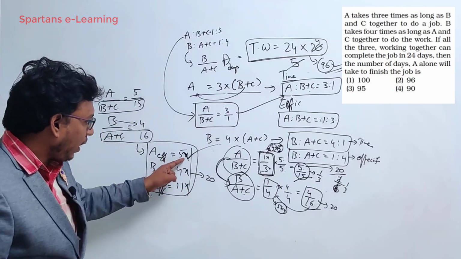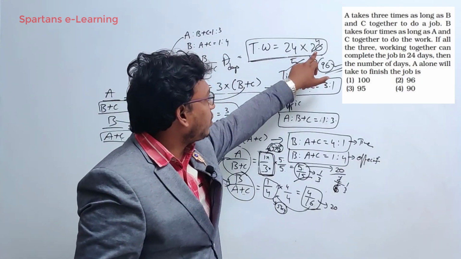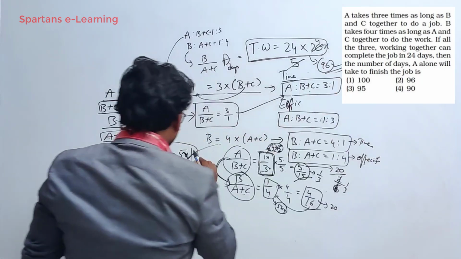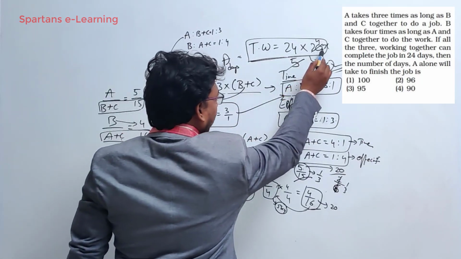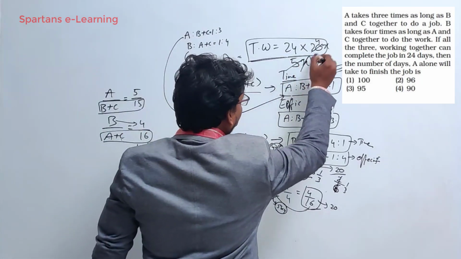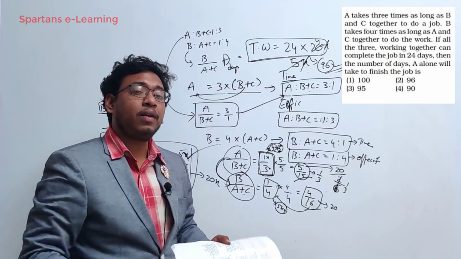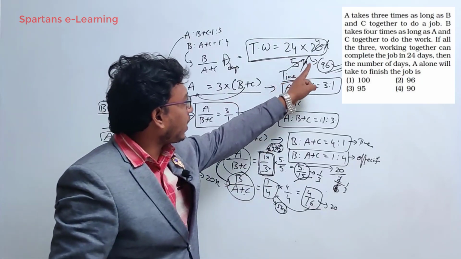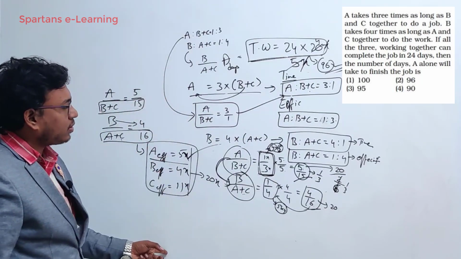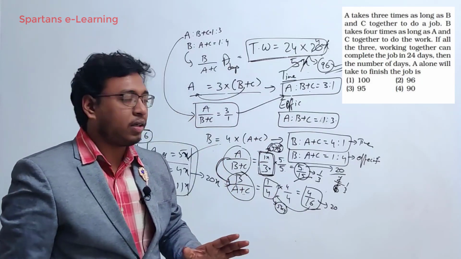Why? Because see here, x is there, here 24 days is there. This is what? Total efficiency. Here also we'll have x, right? If you add all these things, you will get 20x, here 20x. What is the efficiency of A? 5x. So you'll write 5x. Anyway, x and x will get cancelled, right? So that's the reason why we won't be using any variables, because anyway they're going to get cancelled in numerator and denominator, right?